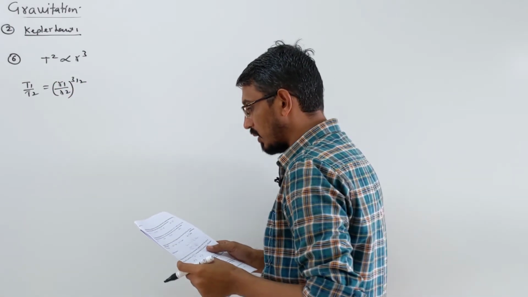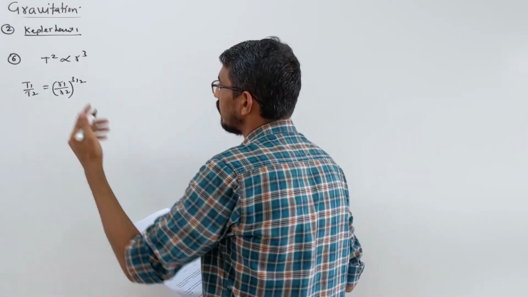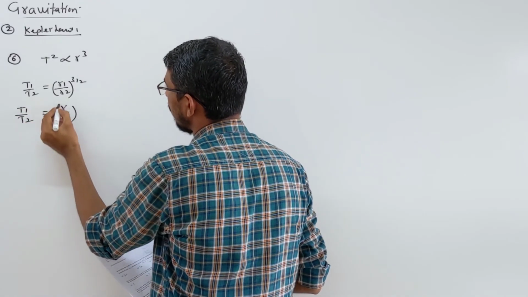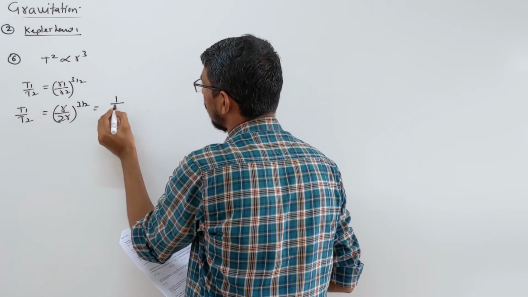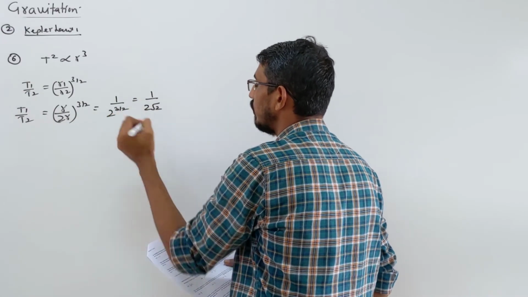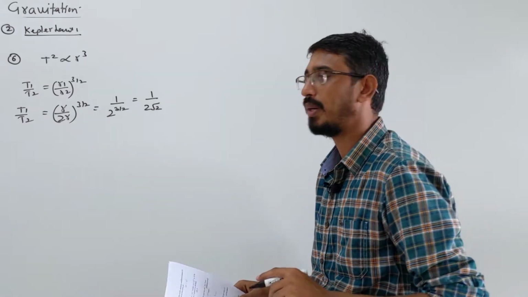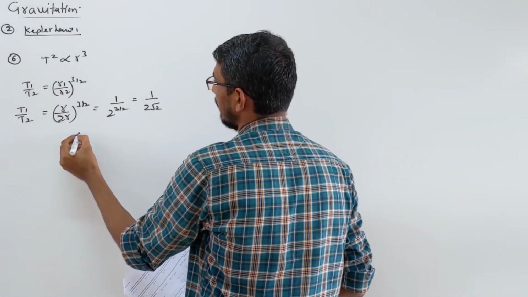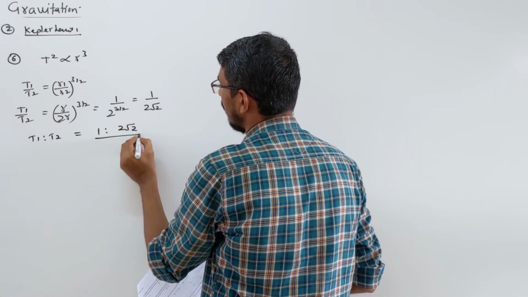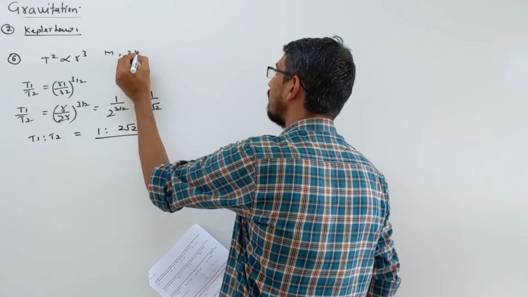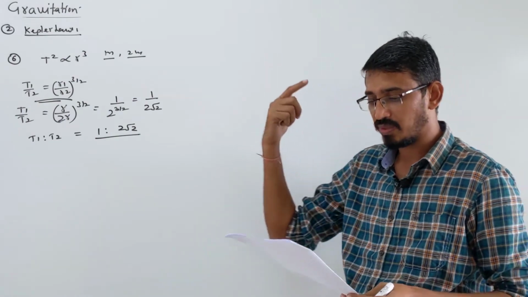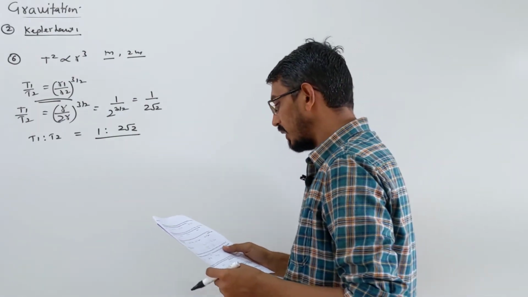All values are given. Time ratio only they are asking, so T1 by T2. R1 is given R and second R2 is given 2R, power 3 by 2. This becomes 1 by 2 power 3 by 2, or you can write this as 2 root 2, since 2 power 3 by 2 means 2 power 1 plus 1 by 2. So this is the answer. T1 ratio T2 comes to 1 ratio 2 root 2. Do not confuse here, the mass they give m and 2m, but in this formula there is no mass. Time and distance relation does not depend on the mass of that planet. This is your first question.